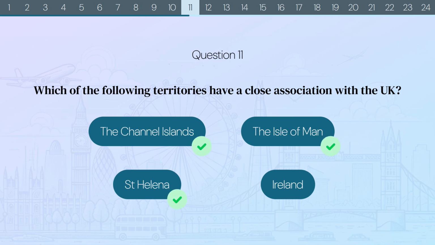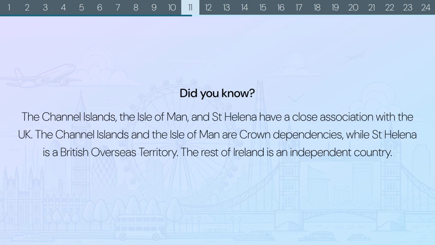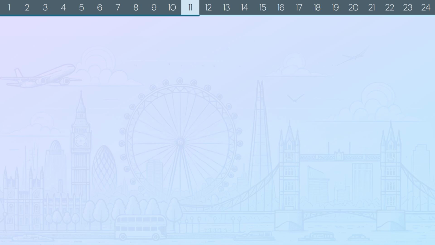The correct answers are the Channel Islands, the Isle of Man, and St Helena. Did you know? The Channel Islands, the Isle of Man, and St Helena have a close association with the UK. The Channel Islands and the Isle of Man are Crown dependencies, while St Helena is a British overseas territory. The rest of Ireland is an independent country.